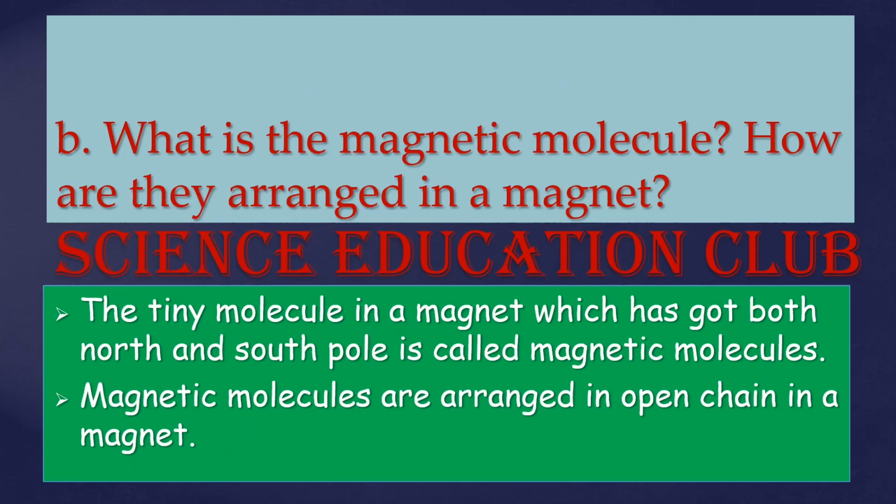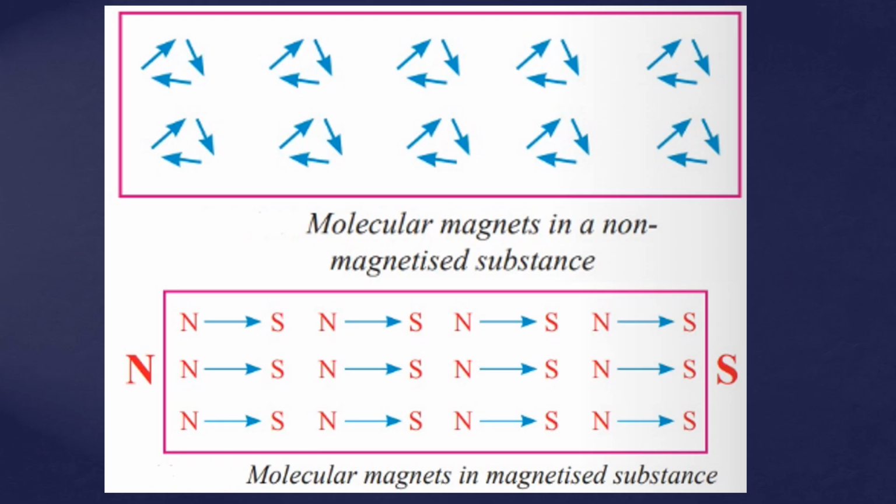What is a magnetic molecule? How are they arranged in a magnet? The tiny molecule in a magnet which has both north and south poles is called a magnetic molecule. Magnetic molecules are arranged in an open chain in a magnet. You can see closed chain and open chain. So when they are in an open chain, they act as a magnet.